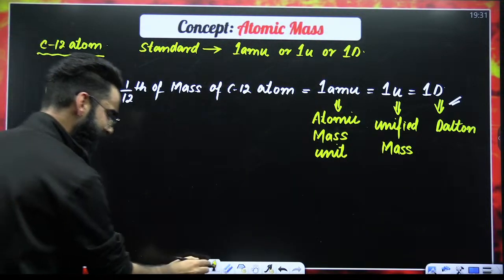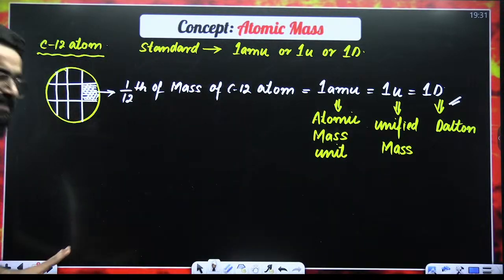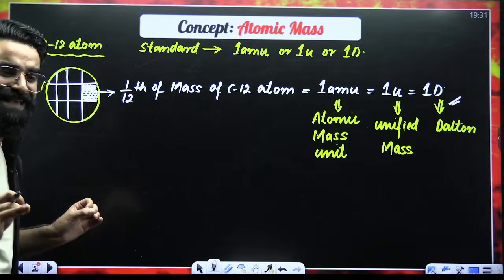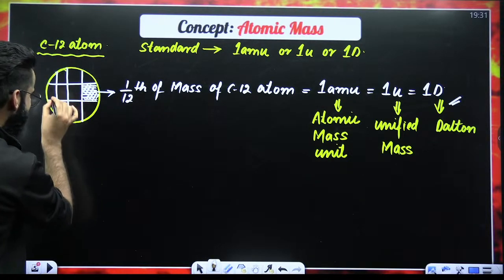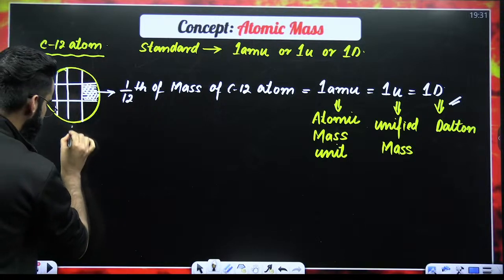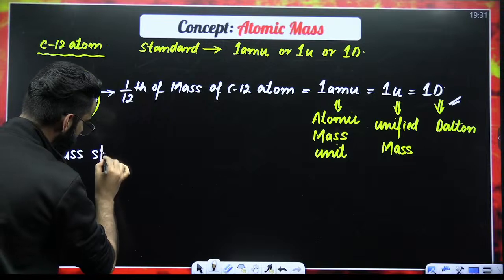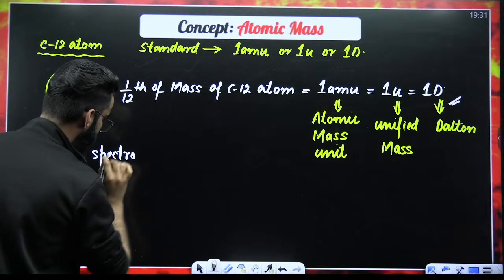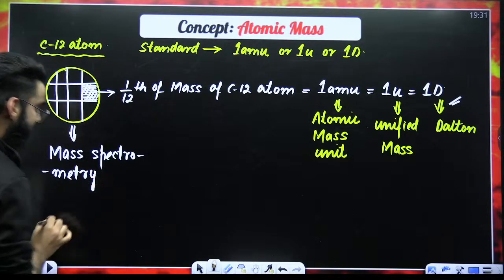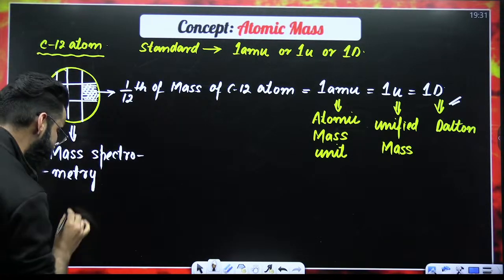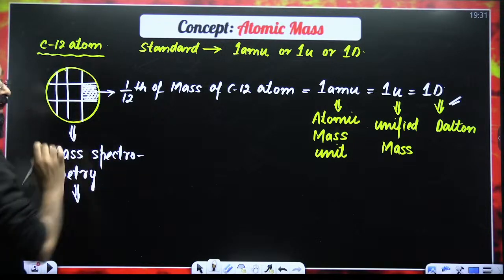Now, my dear students, let me tell you a story. The story is pretty simple. What did scientists exactly do? Scientists calculated the mass of the whole carbon-12 atom. They used a technique called mass spectrometry, and with the help of mass spectrometry, they calculated the mass of the whole carbon-12 atom.